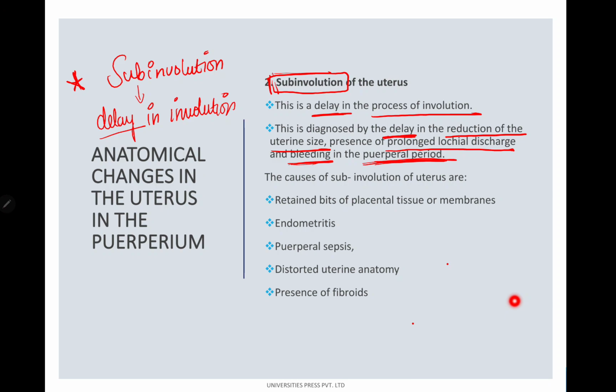One we already learned: there is a delay in the reduction of the uterine size. Second, there is prolonged lochial discharge and bleeding in the puerperal period. So what are the 3 findings seen in subinvolution of the uterus?